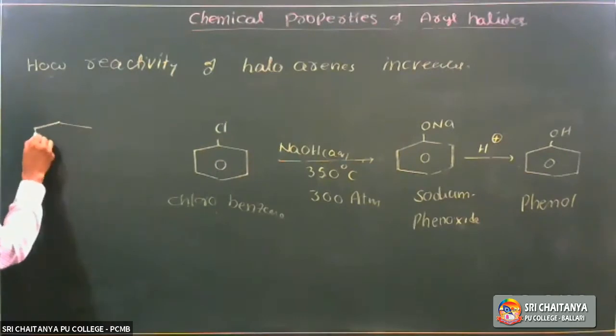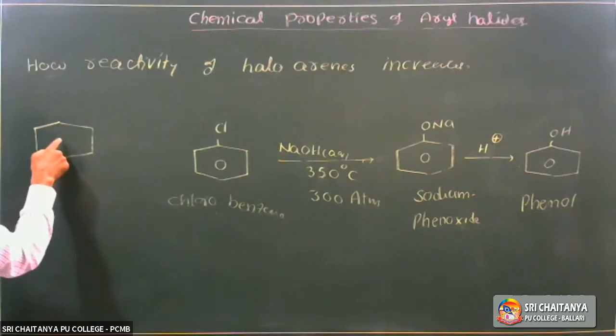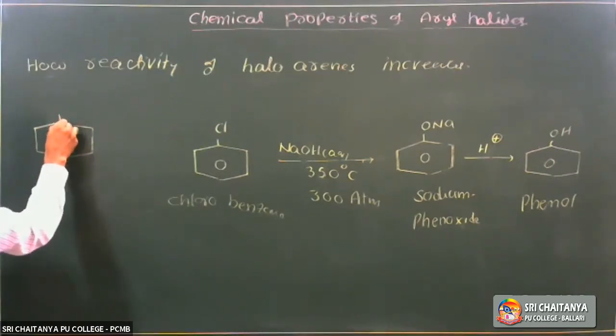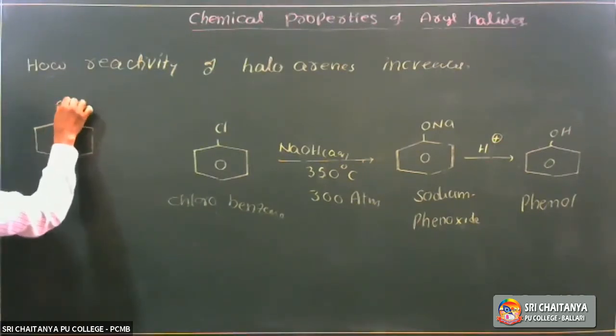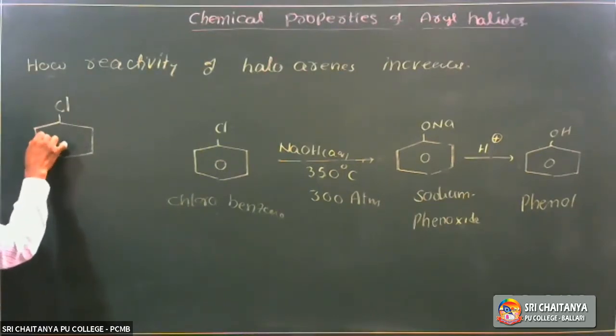Approaching of a nucleophile is difficult because it is an electron rich arene. It is a haloarene, either Cl or Br, on a benzene ring.